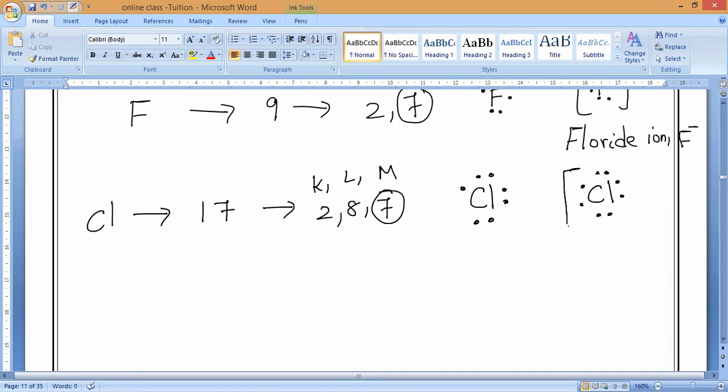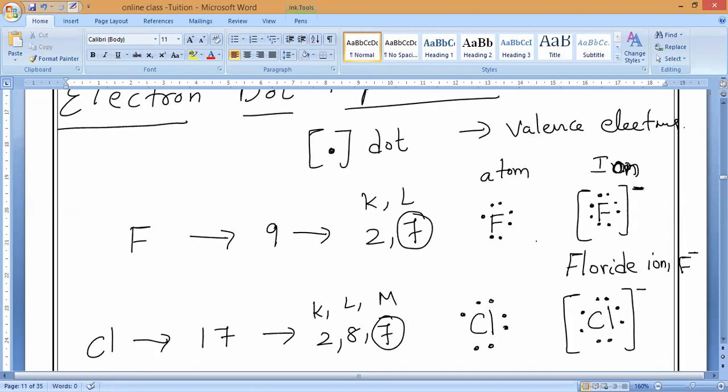Sir, how, sir? Cl minus 1. Okay. Sir, I can't understand the ion, sir. Tarani, it is gaining 1 electron, correct? Yes, sir. The bracket with minus 1 indicates that 1 electron is gained.